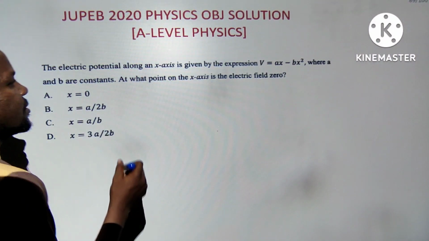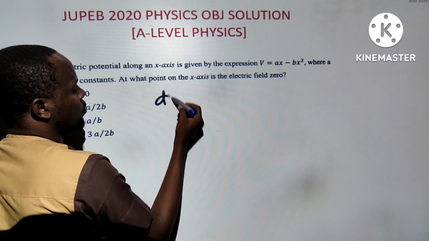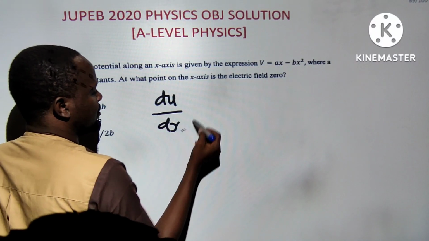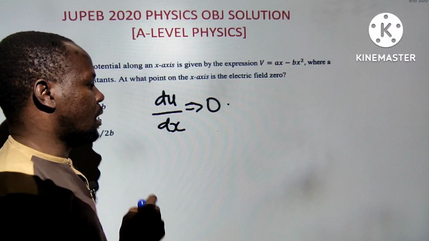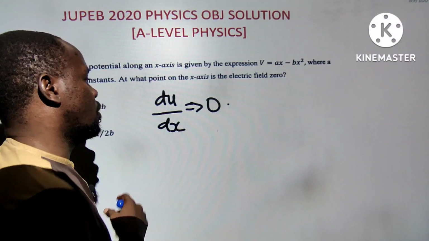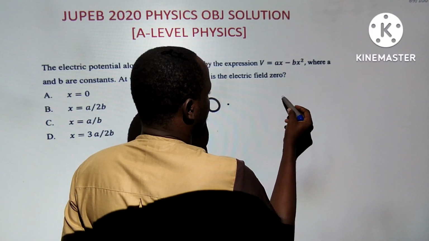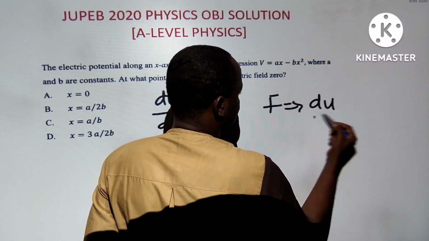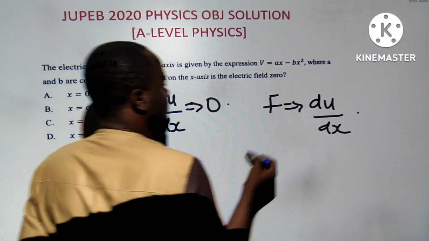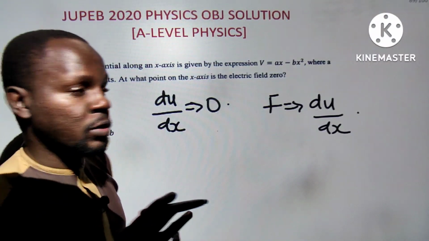Now, we know that the electric field will be 0 when dU by dx is equal to 0, because potential energy is written as U. You should have done this before by saying force F equals minus dU by dx. So if the force acting on the body is 0, the electric field is also 0.